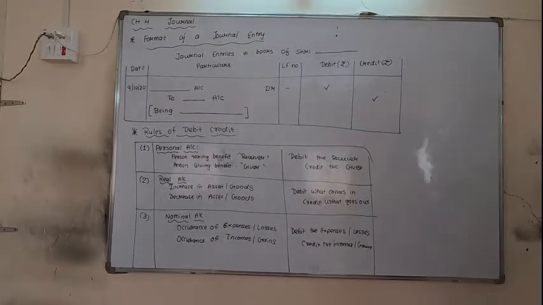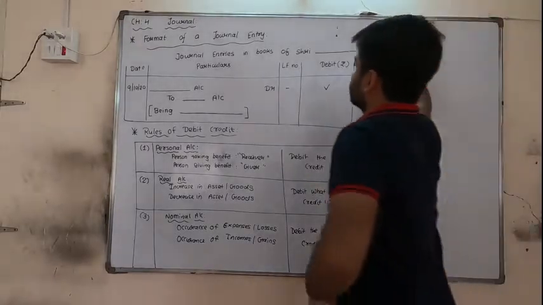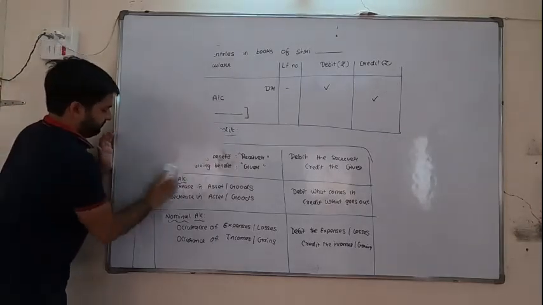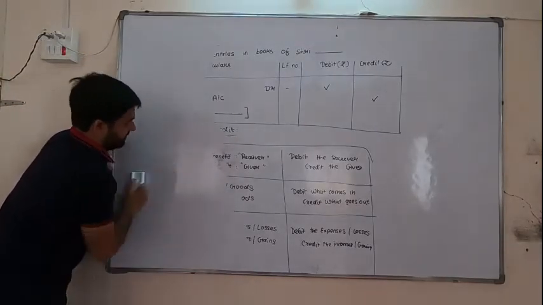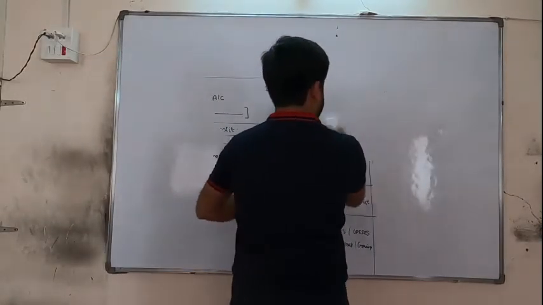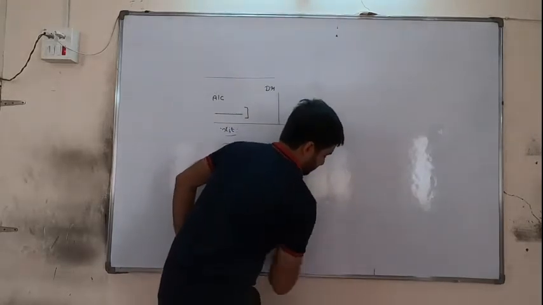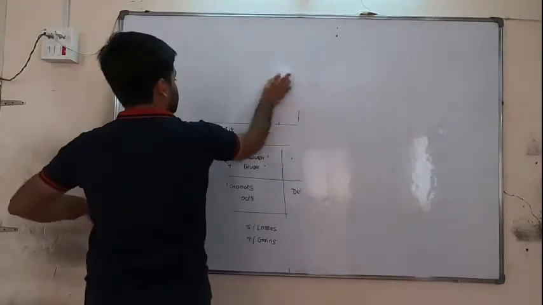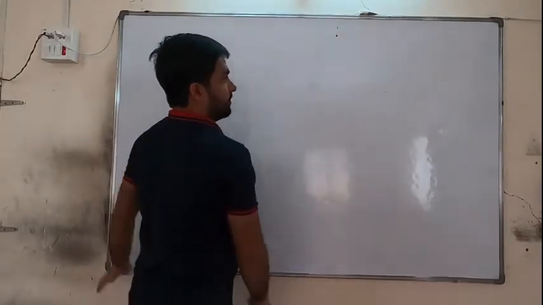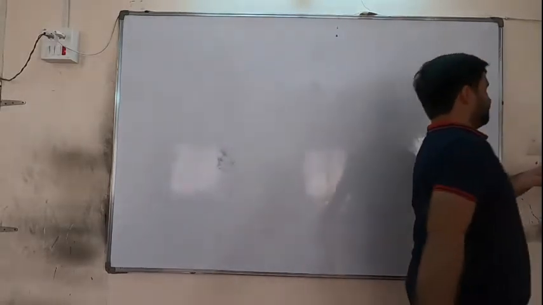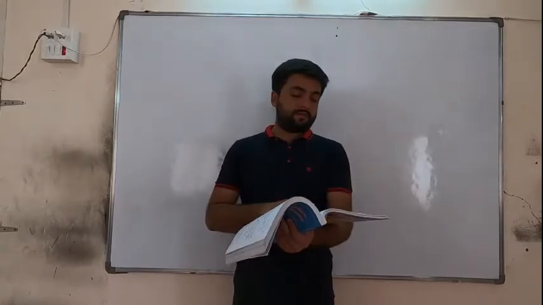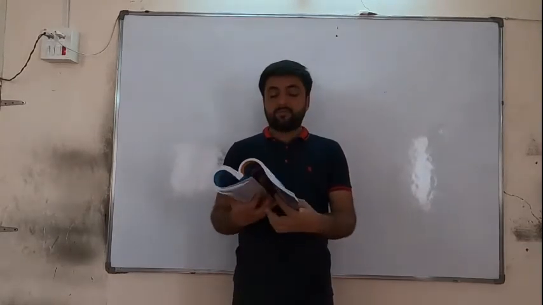Let us start a sum, which is given on page number 102.